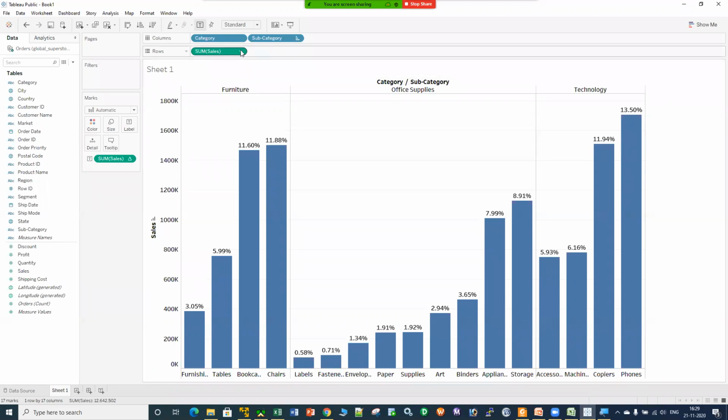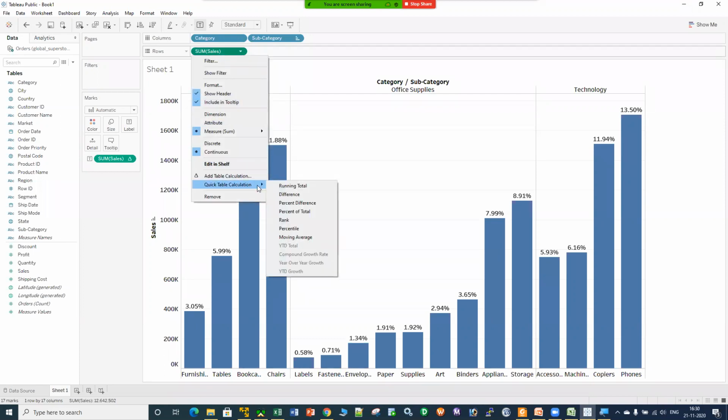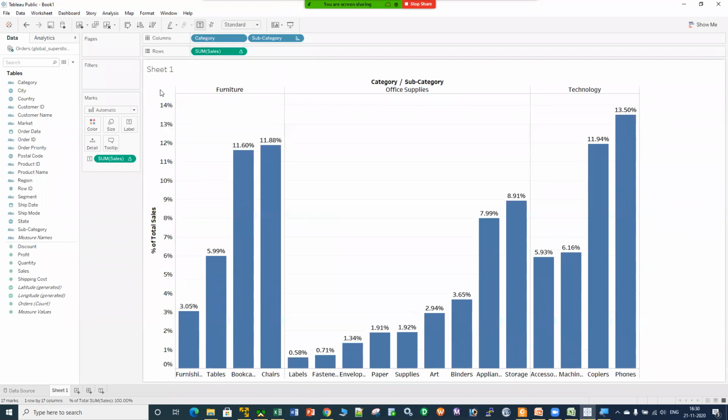Then click over here into the row shelf, into this particular pill. Click onto this arrow button, go to the quick table calculation and convert that number into the percentage of total. Now that number is also converted into the percentage, right? If I hover my mouse cursor over here, I can see that this category is furniture, the subcategory is chairs, and the business or the sales which we have done is 18.11.88 percentage, right? So this is how you can create your basic bar chart.